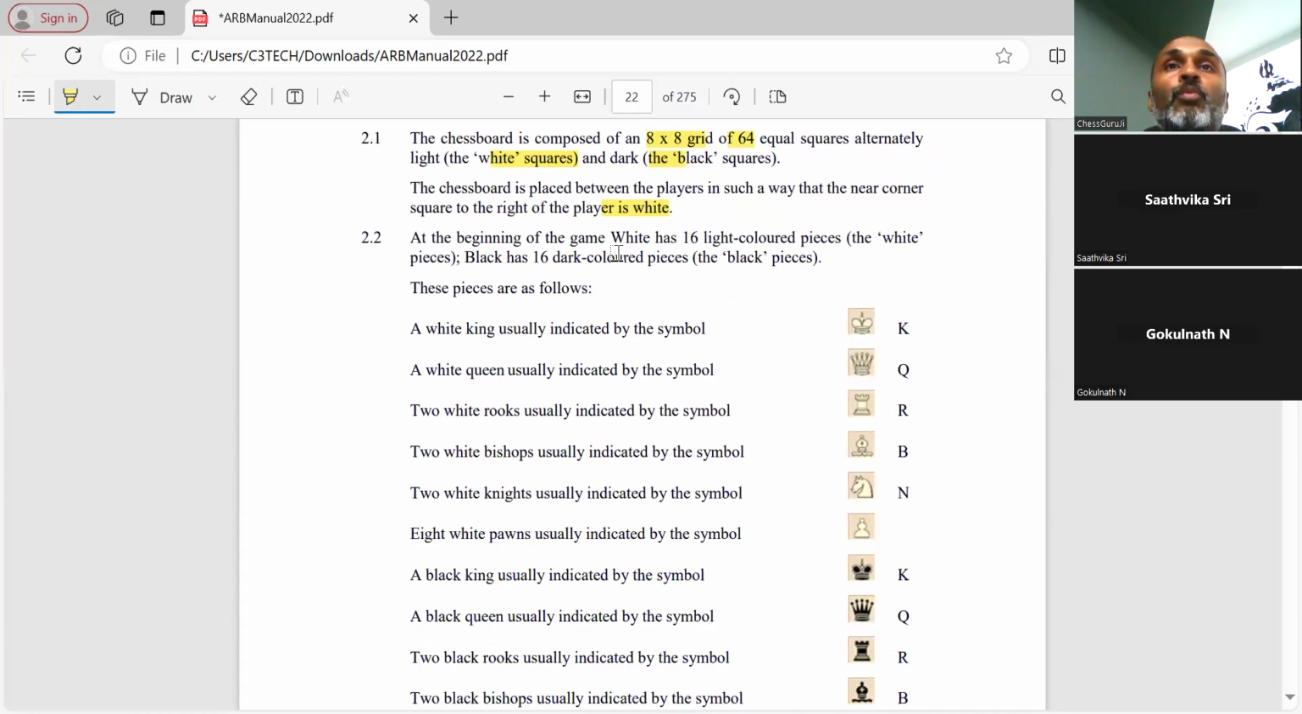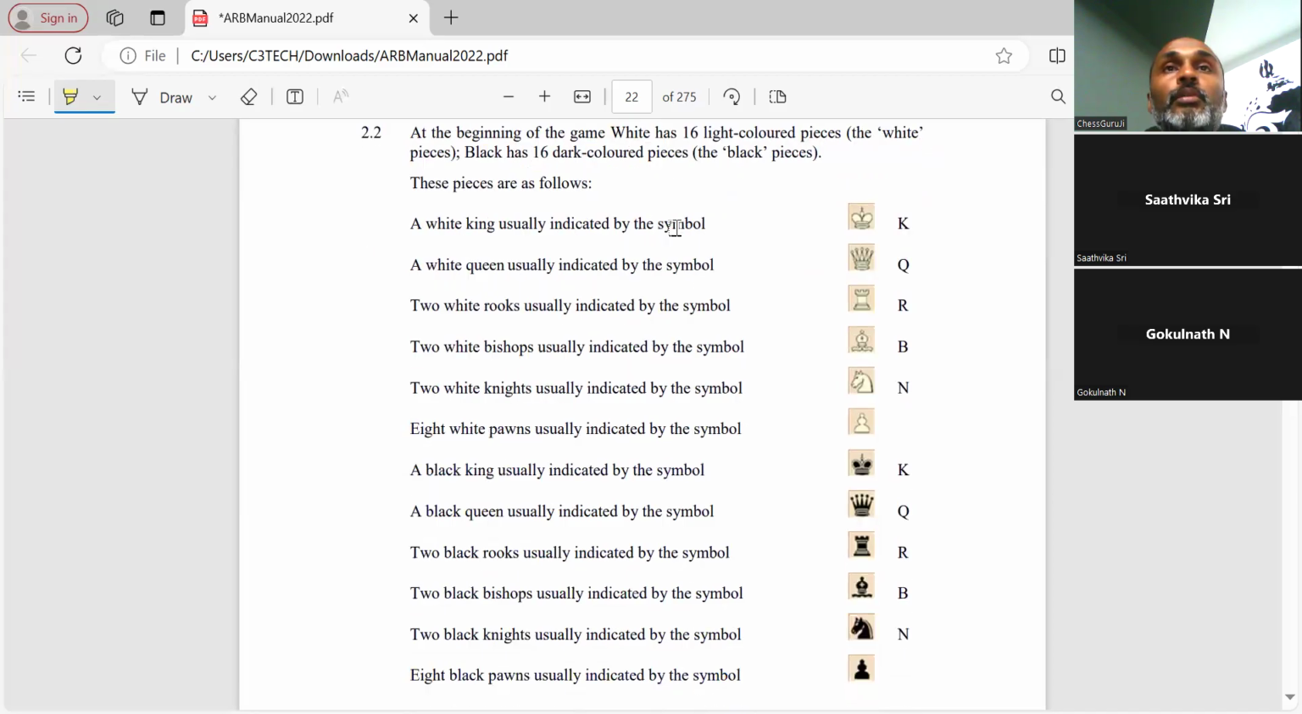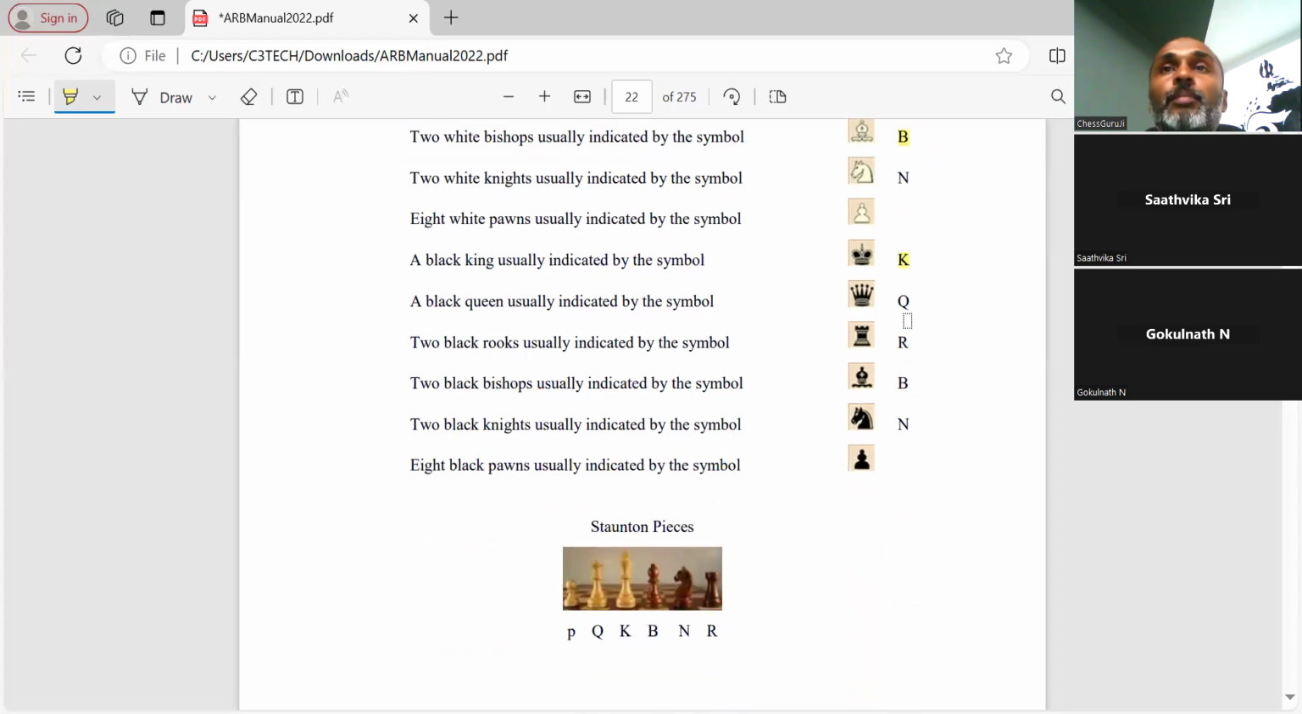At the beginning of the game, white has 16 light colored pieces, so they should have arranged it properly. A white king is usually denoted K, the queen Q, then rook, bishop, knight, and the pawn we don't denote as anything. Similarly for the black pieces. So this is how they work. Queen, rook, bishop, knight. So this is what is called the starting pieces.